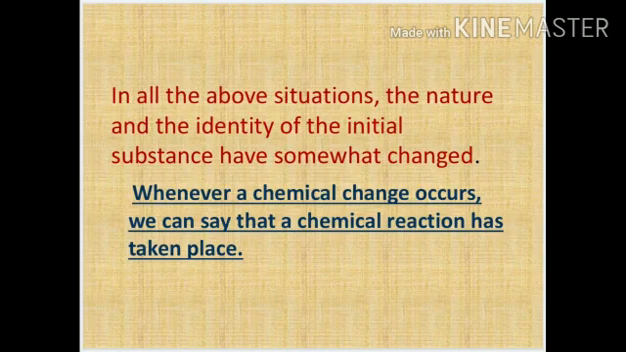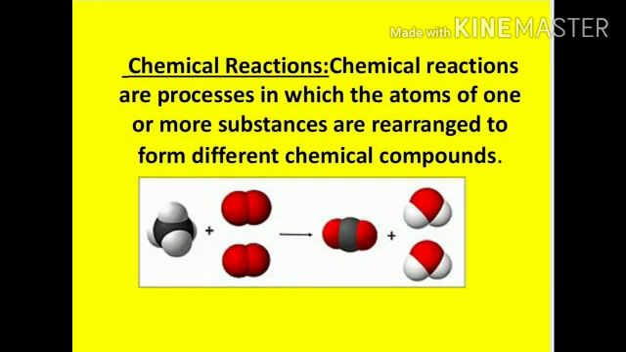Students, do you realize in all the above situations, the nature and the identity of the initial substance have somewhat changed? So we say whenever a chemical change occurs, a chemical reaction has taken place. Now we define chemical reaction. Chemical reactions are processes in which atoms of one or more substances are rearranged to form different chemical compounds.